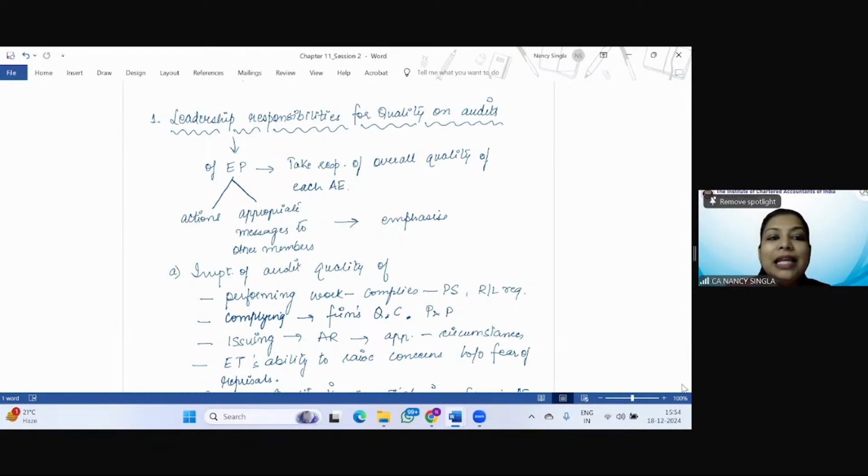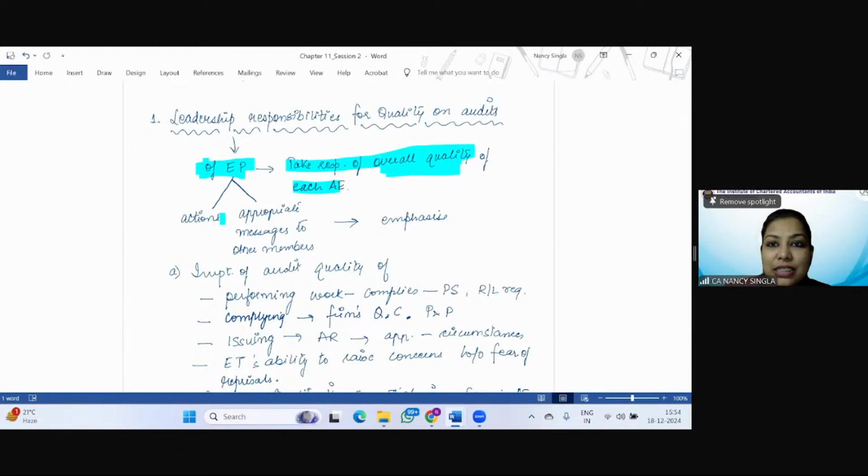So it says leadership responsibility of the engagement partner. The engagement partner should take the responsibility for overall quality of each audit engagement. So if you ask me, the key words here are overall quality of each audit engagement. So engagement partner, overall quality, each audit engagement, right?